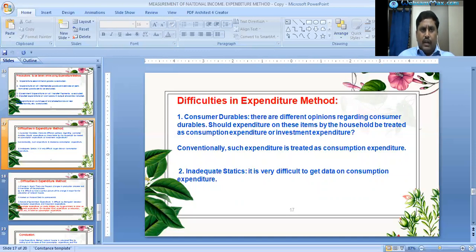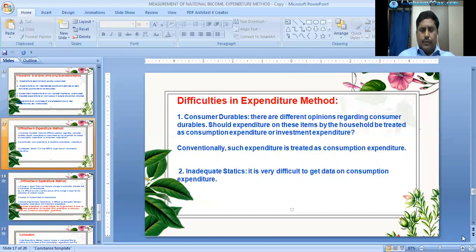And the second one is inadequate statistics. It is very difficult to get data on consumption expenditure, like in underdeveloped countries like India. For example, the consumption expenditure of households and the investment expenditure of producers, particularly in the unorganized sector, are not recorded. It is very difficult to get such data.